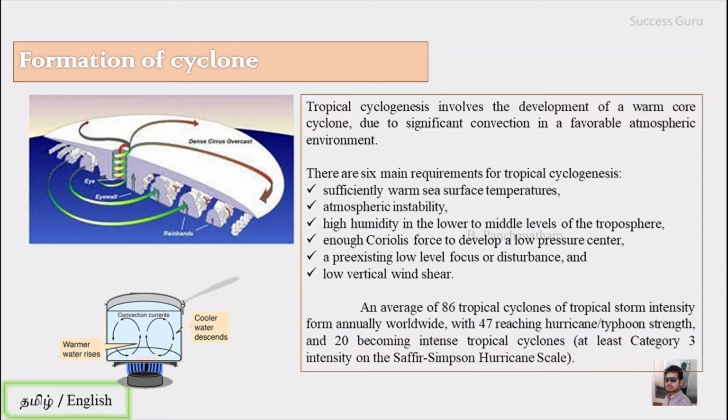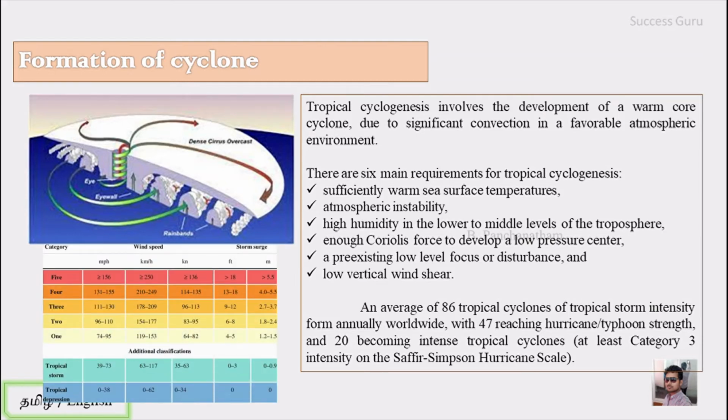And actually an average of 86 tropical cyclones of tropical storm intensity form annually worldwide, with 47 reaching hurricane or typhoon strength and 20 becoming intense tropical cyclones, at least of category 3 in intensity. This has been classified by the Saffir-Simpson hurricane scale. This classification is based on wind speed.